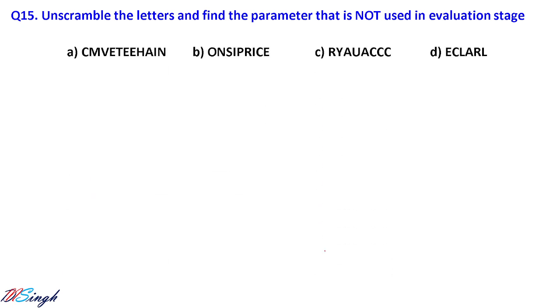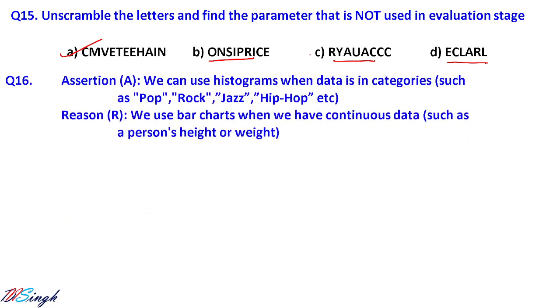Unscramble the letters and find out the parameter that is not used in the evaluation stage. So what are the parameters in the evaluation stage? Accuracy, recall, precision, and F1 score. So if you see, this is what? Precision. If you unscramble it, this is accuracy and this is recall. So this one is the correct answer, that is not an evaluation parameter, or a parameter not used in the evaluation stage. Let us go for question number 16.